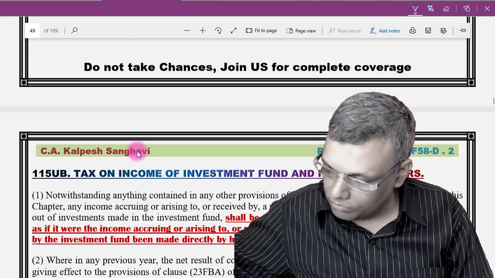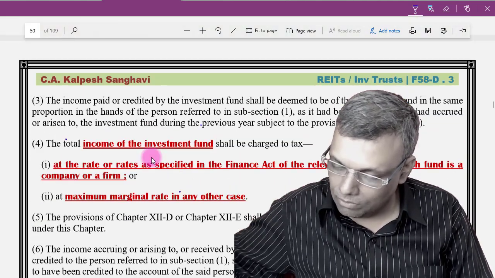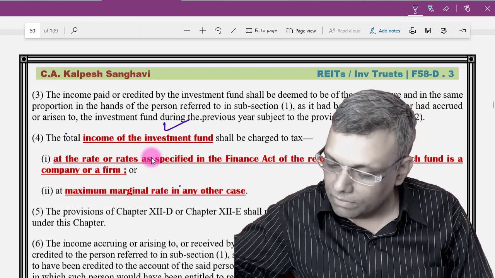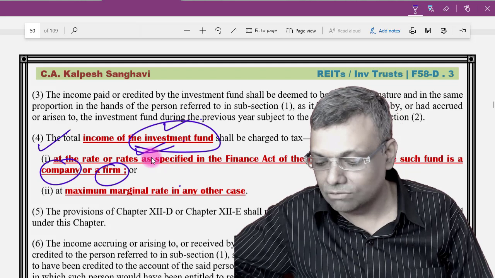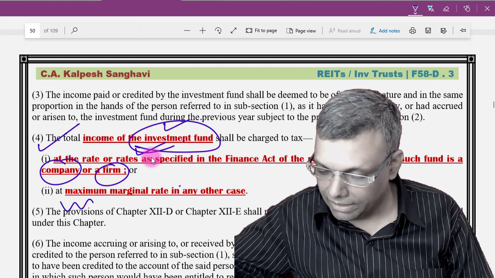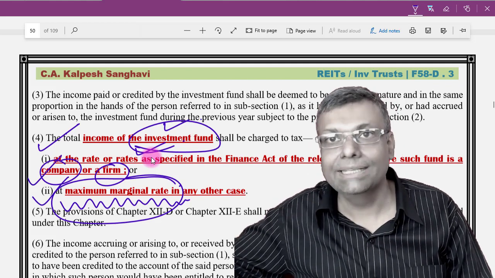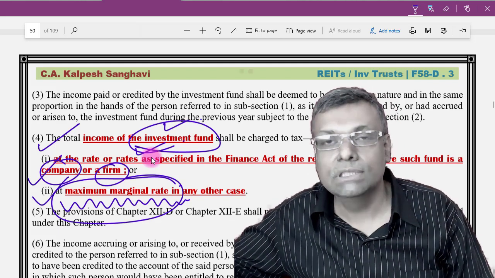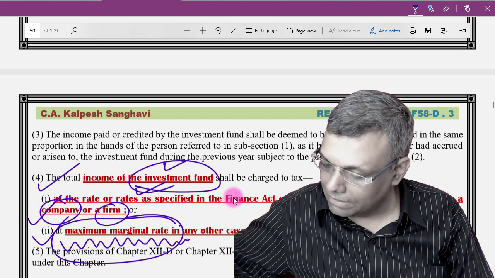Now, one or two extra points I would like to bring to your notice are the rates of tax for that particular fund. If the investment fund is a company or a firm, then such rate of tax will be applicable, and in any other case it will be taxable as per maximum marginal rates of taxes. So this is the tax liability working of the investment fund if that comes in the examination. Accordingly, you have to multiply the tax rates.